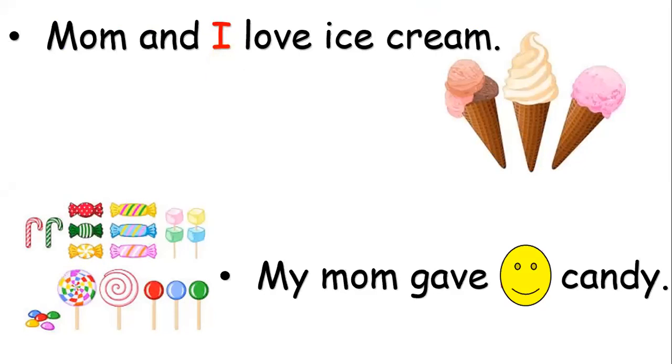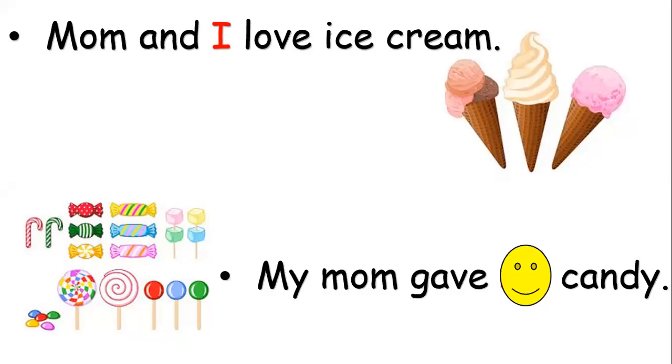Excellent. Mom and I love ice cream. Why? Because I here comes before the verb. It comes as a subject, right? So it comes as a subject before the verb.